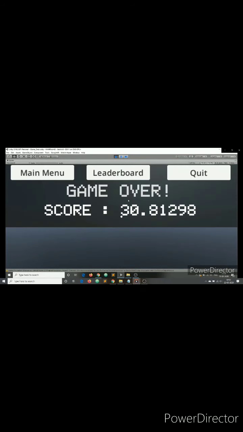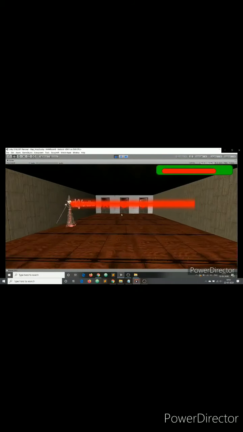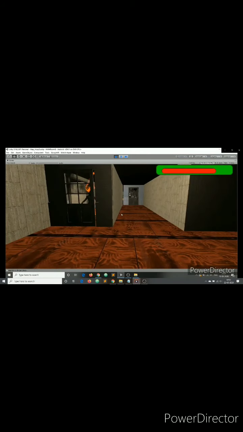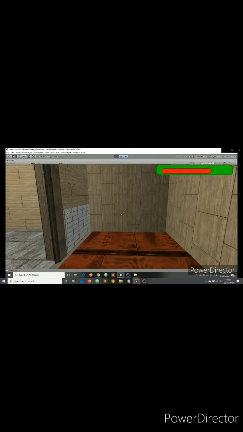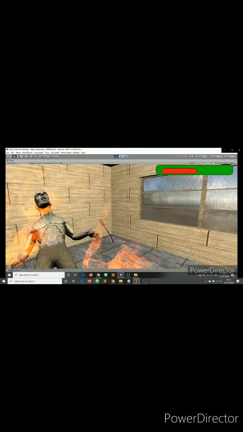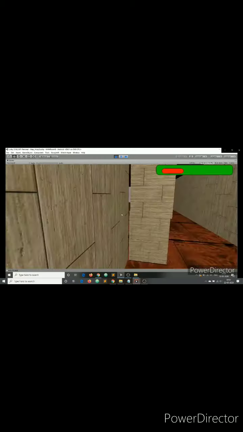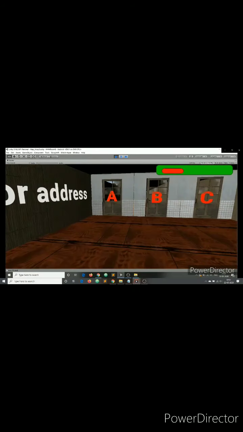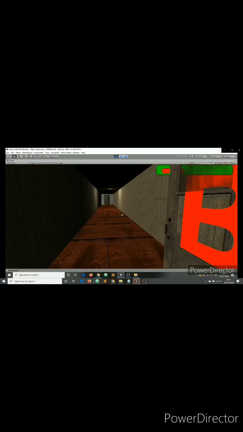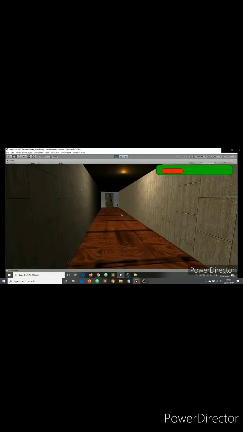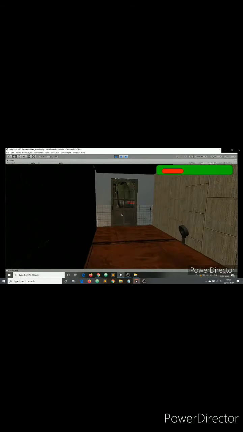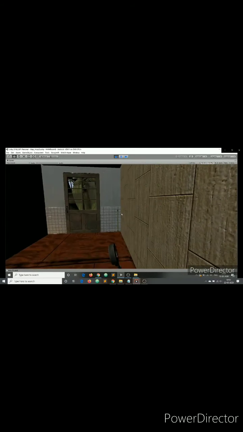Now the final scenario. In this final scenario, the player would be going in room B, which is indeed the correct answer. He collects the key from the child room. On entering room B, he has to collect one more key in order to open the next room. So he collects the key, opens the door, and he successfully clears the game.